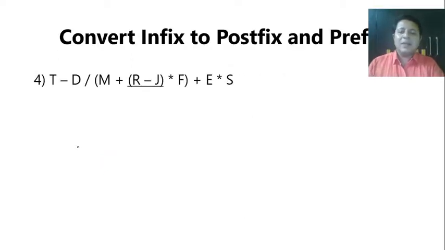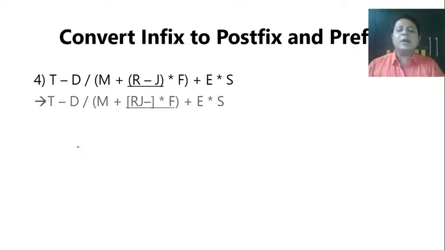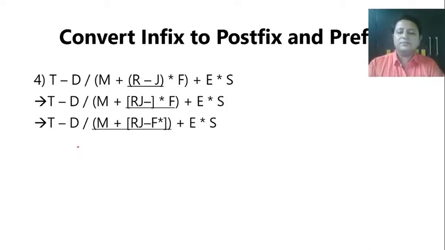Okay, a bigger one, and that too with multiple brackets or nested brackets. So obviously first we'll look at the outer bracket, but for the outer bracket, the inner will obviously have more precedence. So the very first thing we'll look at is R minus J, which will become RJ minus. Next is obviously multiplication. So it will be RJ minus F and then asterisk. Fine. Now we are still in the bracket, the outer bracket is not yet over. Can you see the R minus J?